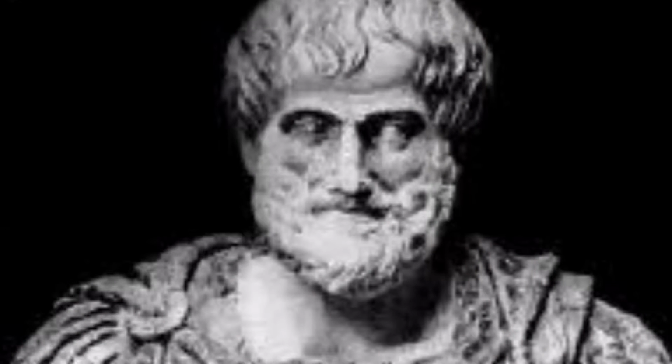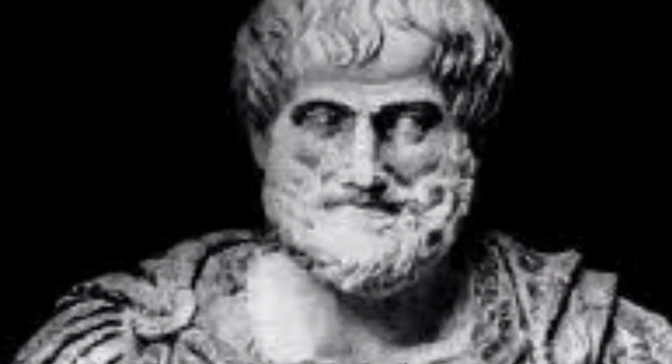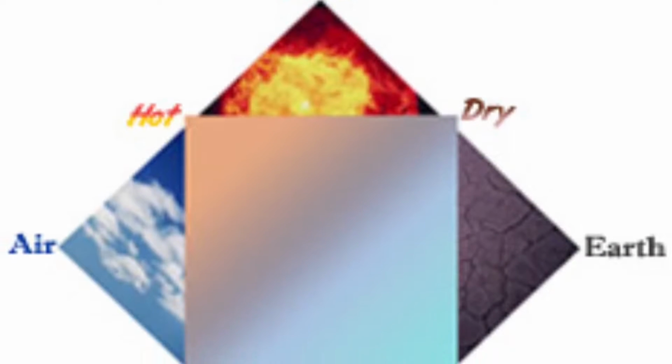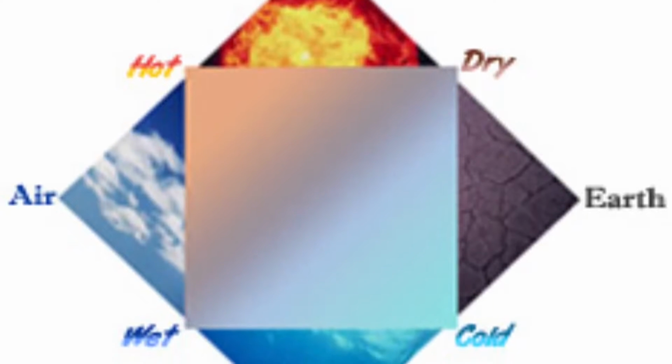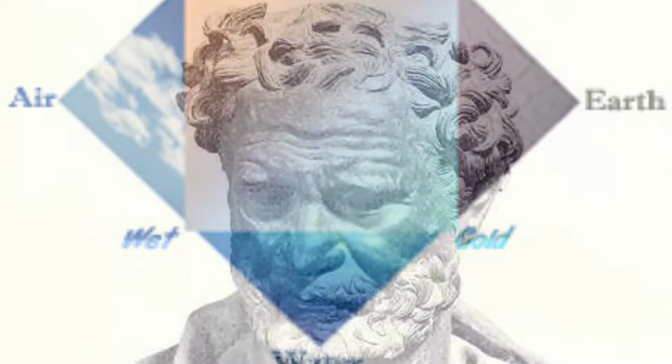Aristotle believed that all materials on Earth were not made of atoms but the four elements: fire, earth, water, and air. He believed that all substances were made of small amounts of these four elements of matter.